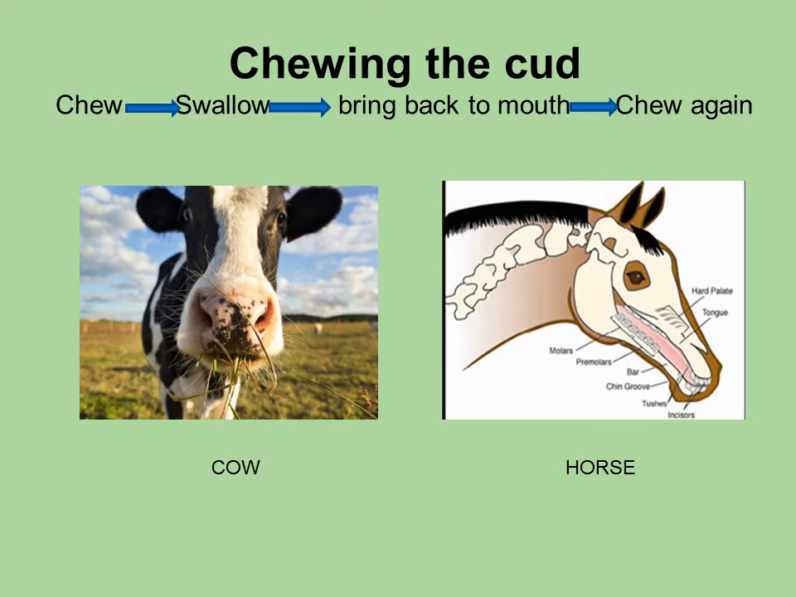Now, one of the feeding methods is chewing of cud. Especially the herbivore animals such as cow, horse, buffalo, all of them chew their cud. So what happens in that case is that they first eat the grass or leaves, whatever is their fodder, chew it, and then they immediately swallow it.